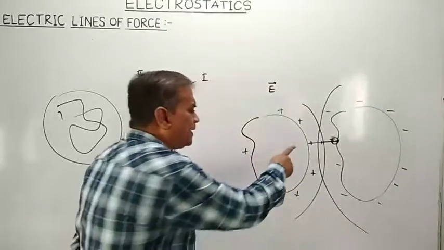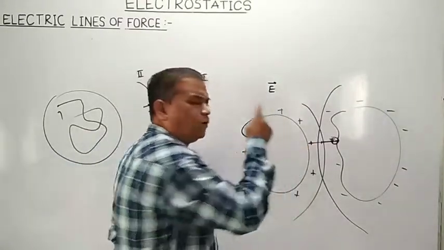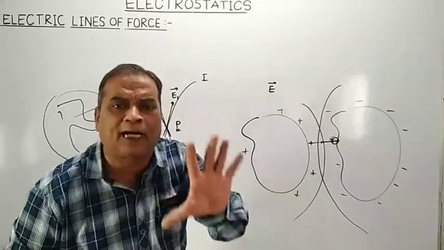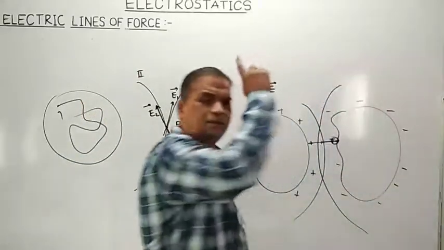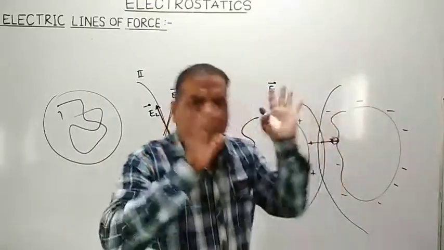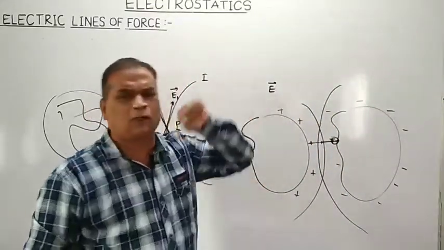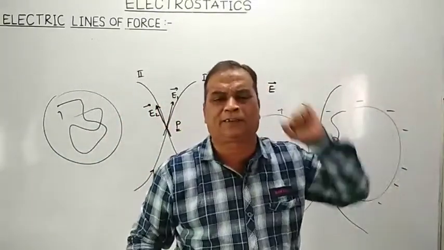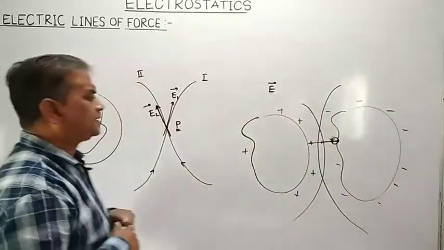From where will electric lines of force originate? Electric lines of force will originate from the positively charged object, and they will terminate on the surface of the negatively charged object. So electric lines of force originate from the surface of a positively charged object, and they will come to an end on a negatively charged object.